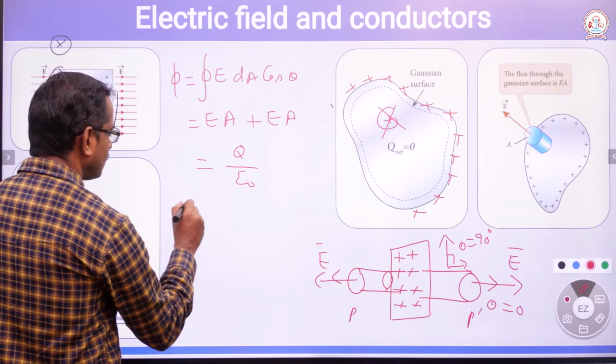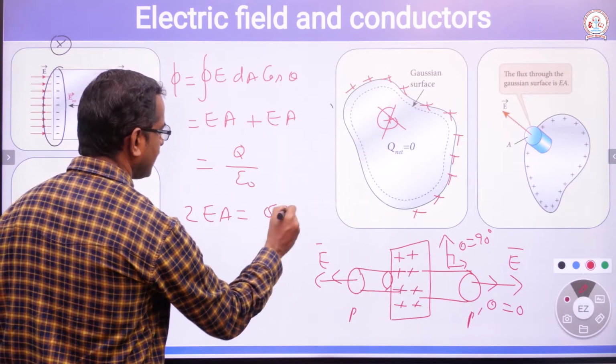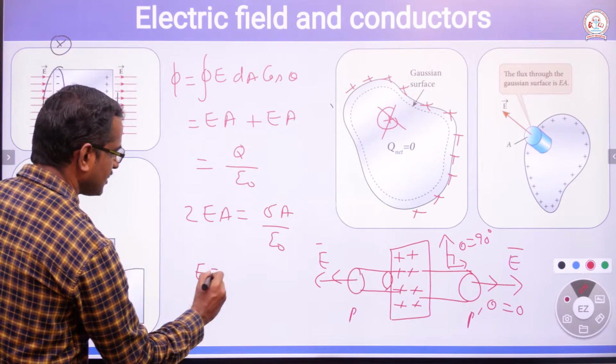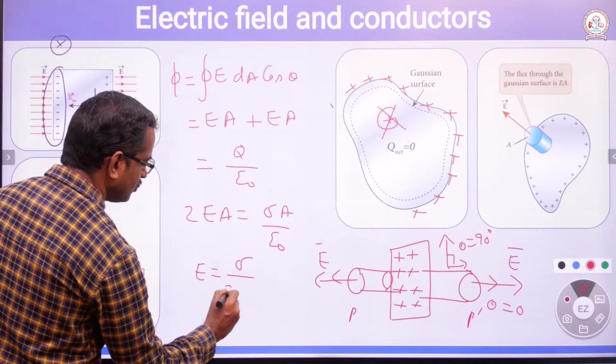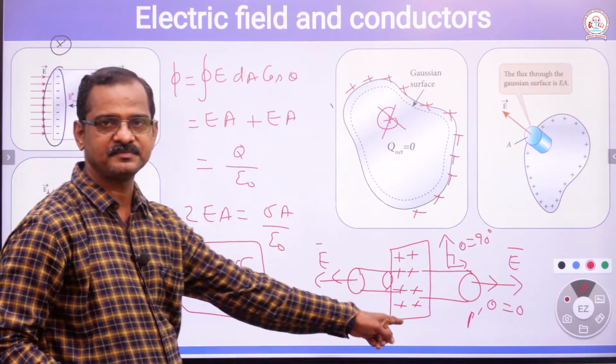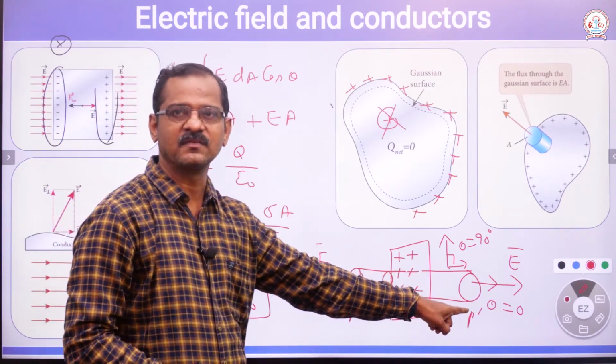So 2EA is equal to sigma into A by epsilon naught, and we get electric field is equal to sigma divided by 2 epsilon naught. This is what we got. We discussed this in applications of Gauss law.